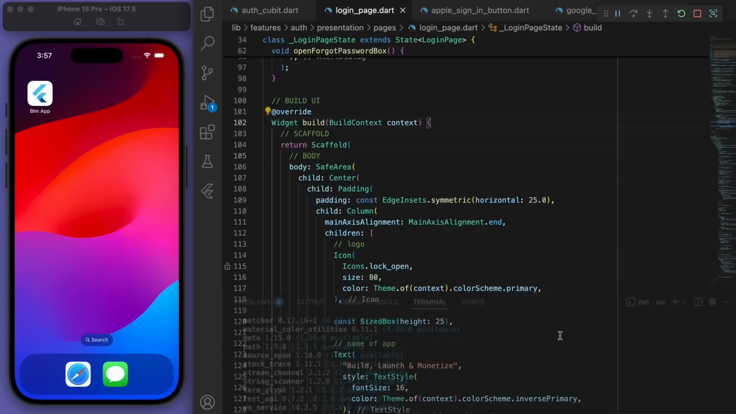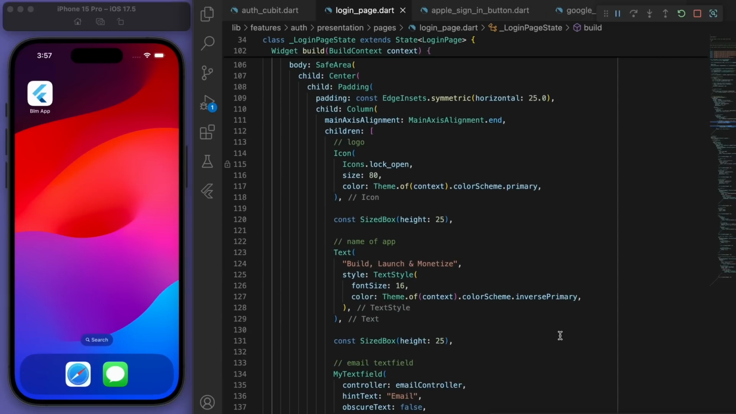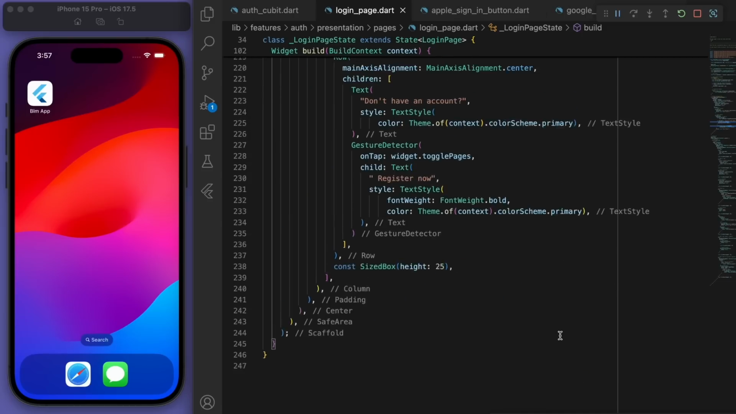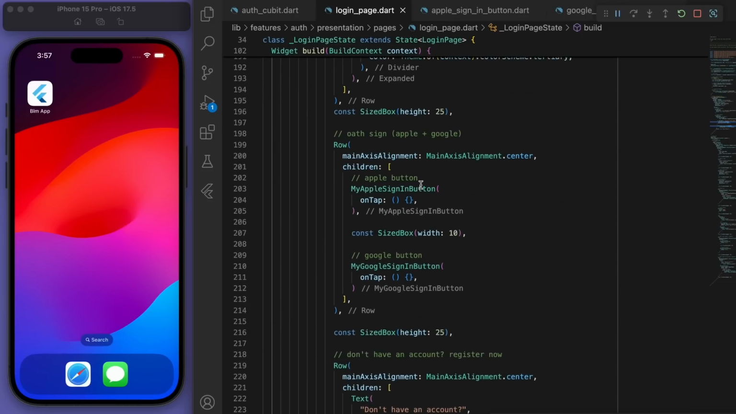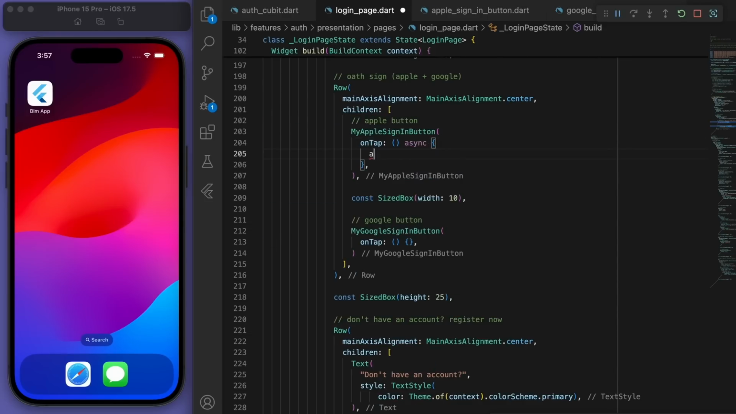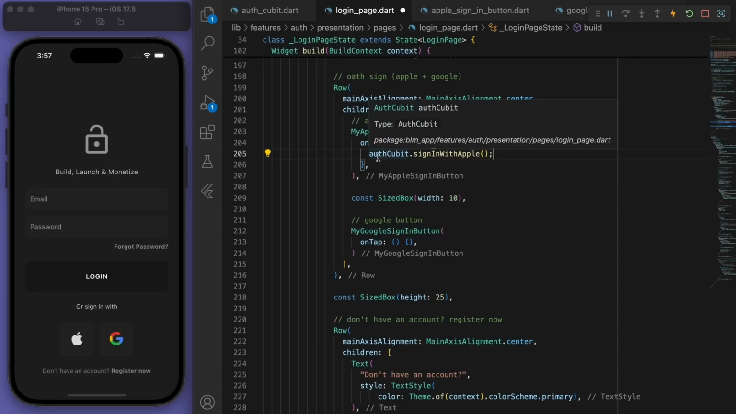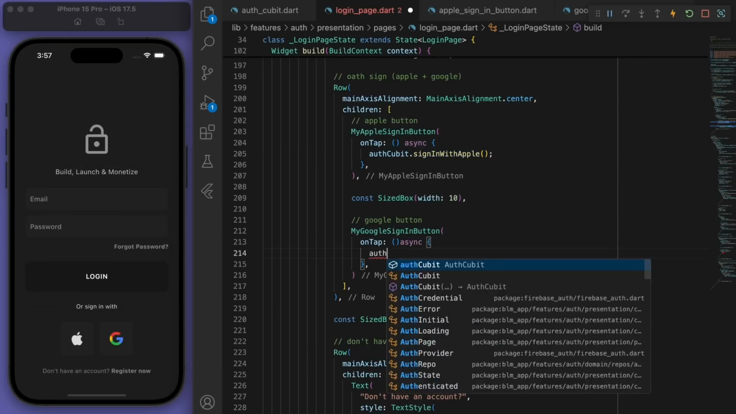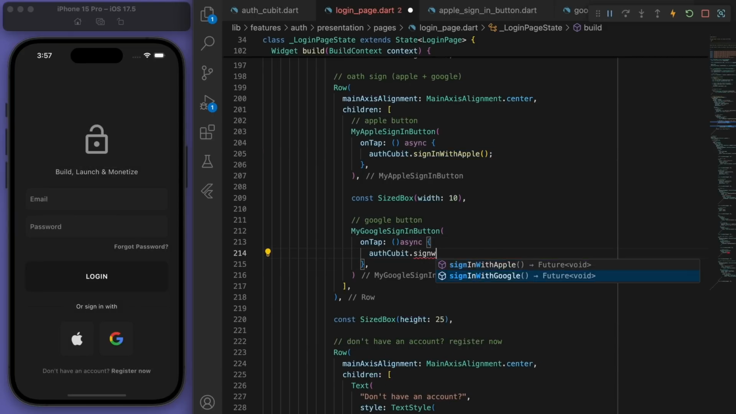Awesome. Now while that's building, in our Apple button, you can see on the onTap, we are actually executing nothing. So when we call this, we're just going to go to our auth cubit and then sign in with Apple, right? Same thing with the Google. Just go to your auth cubit and sign in with Google.